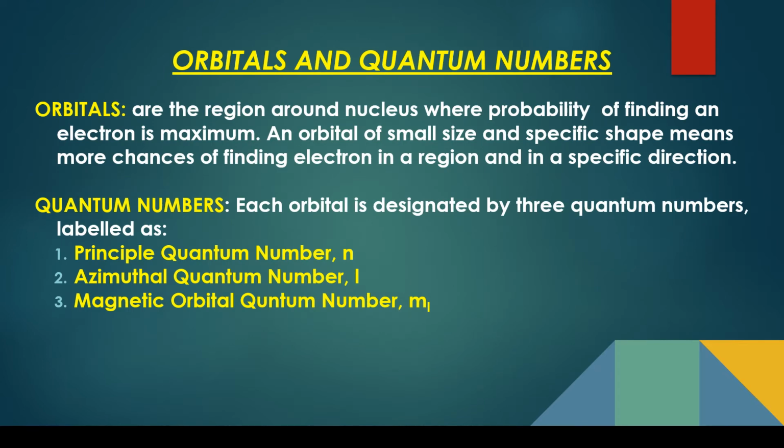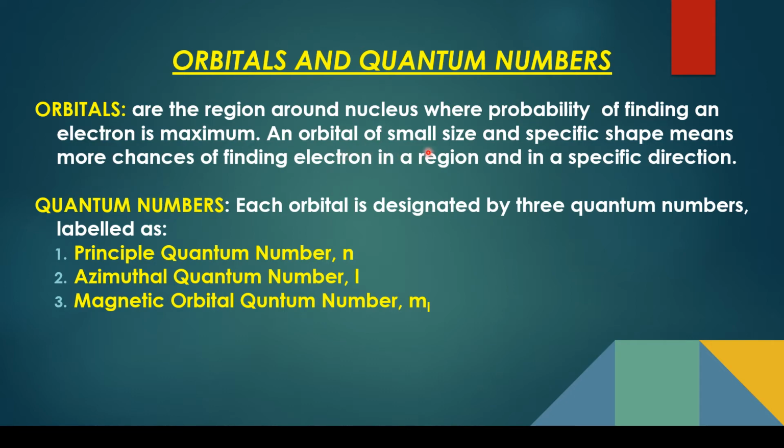Orbitals and quantum numbers are very important topics, so let us understand them. As in the previous slide, I was telling you that the orbital is the region where you have maximum probability of finding an electron. And how will you find out the probability? That is related to psi square, the square of that wave function which we just discussed.